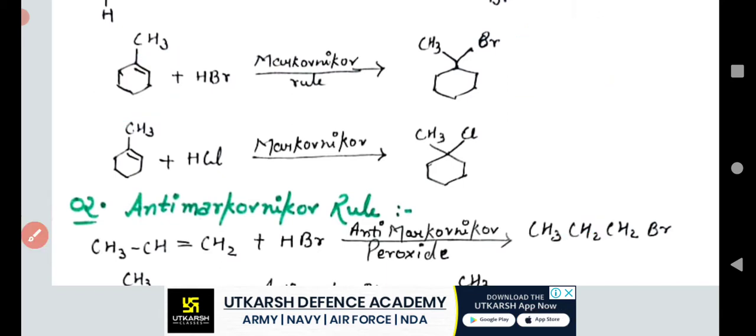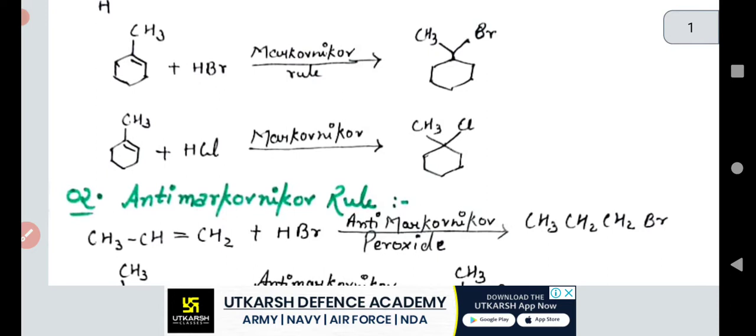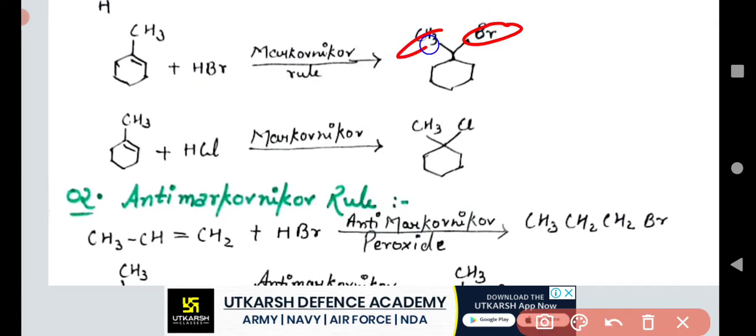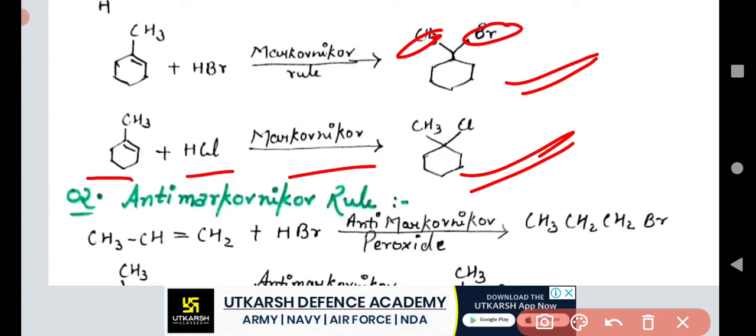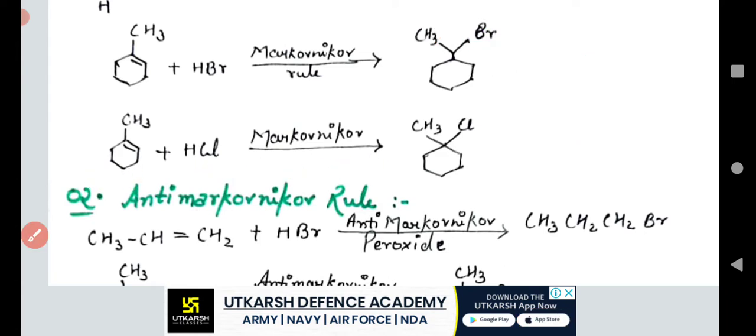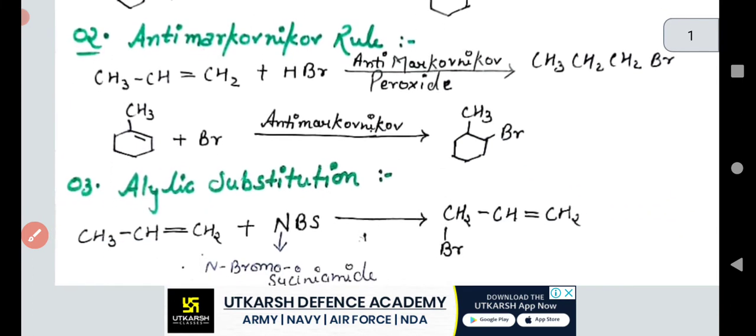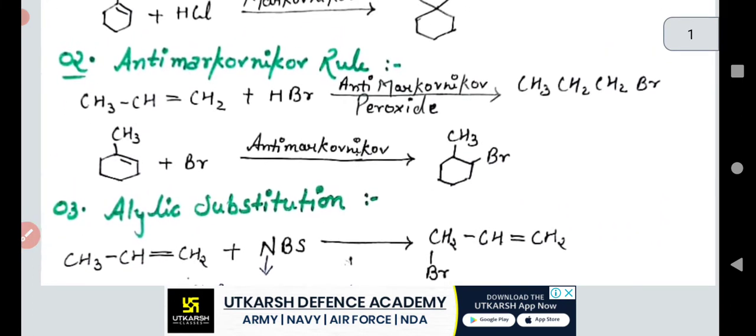Understand that? So what we are observing is 1-bromo-1-methylcyclohexane. This is the 1-bromo-1-methylcyclohexane. In another example, there is 1-chloro-1-methylcyclohexane. This is the second example of the Markovnikov rule. Understand that? Now we have the second chemical reaction.